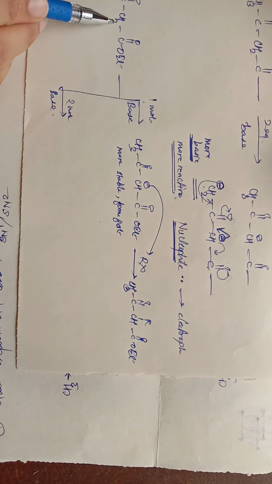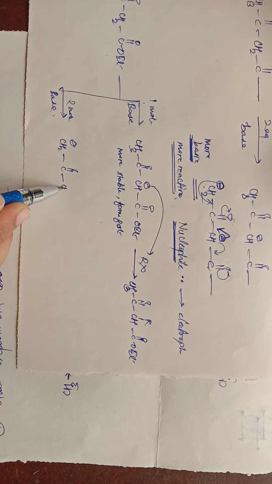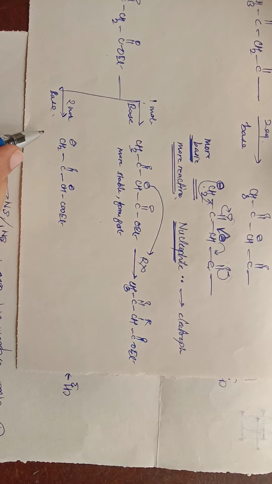Firstly, it will abstract this hydrogen, and secondly, it will abstract this hydrogen. So you will get, I am writing directly, CH2 minus, C double bond O, CH minus, COOEt. This one is less stable.